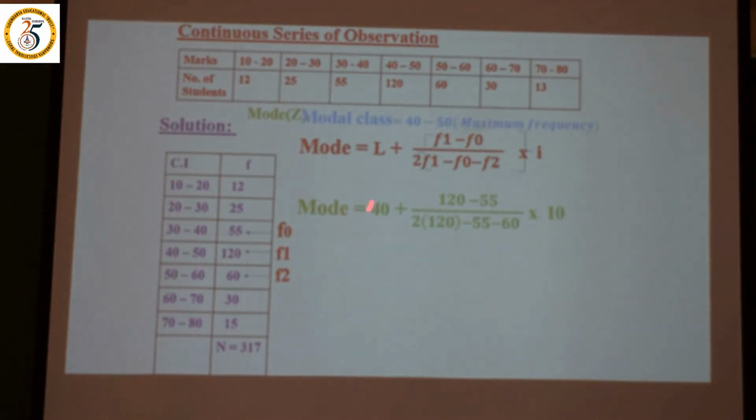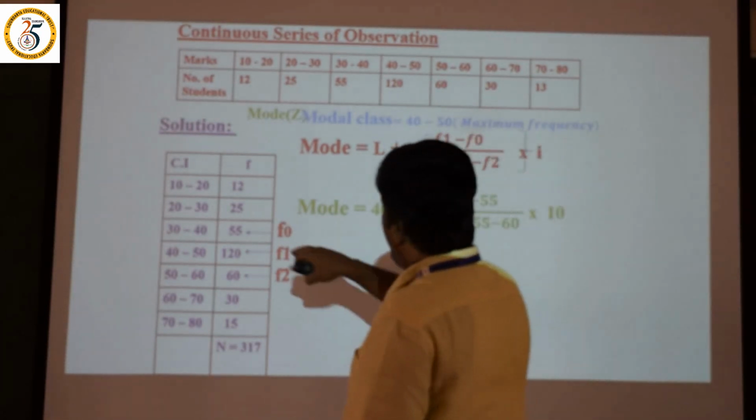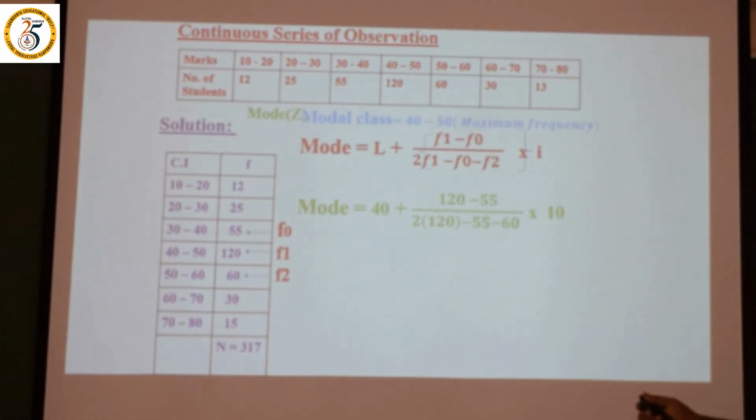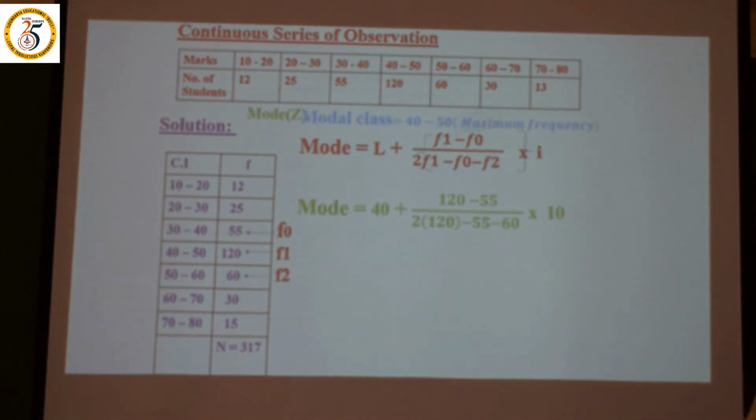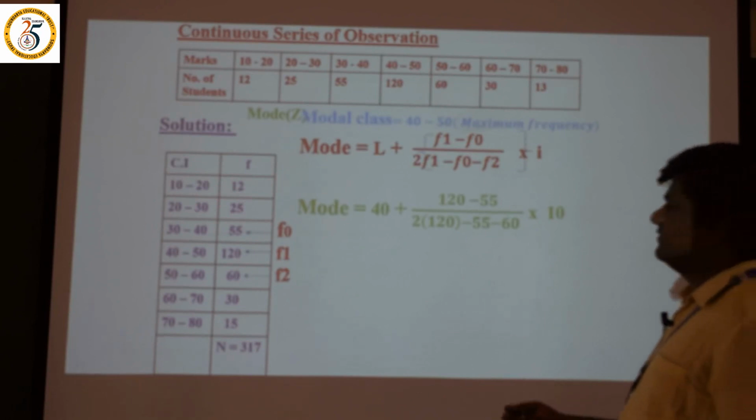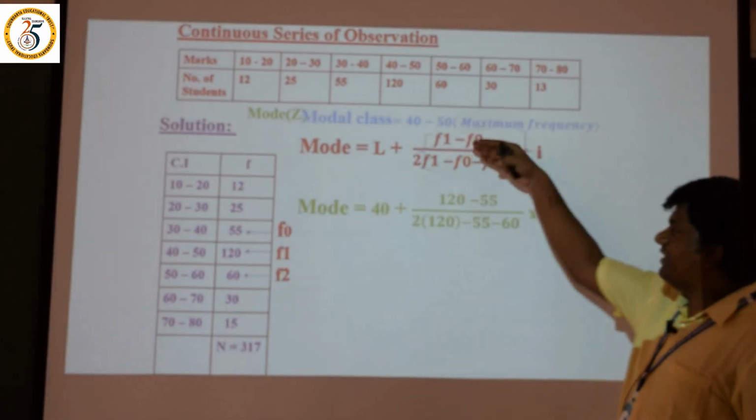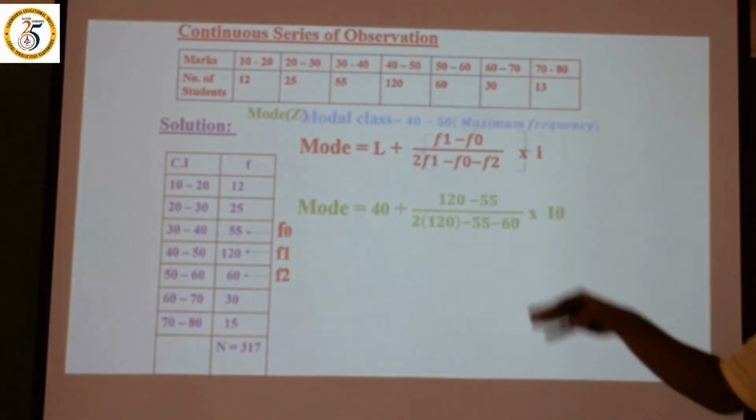Mode is equal to L, and L is nothing but 40, the lower limit of the class interval. After that, 120 is F1. 120 minus 55, because F0 is 55, the preceding value. Then divided by 2 into F1, that is 2 into 120, minus F0 which is 55, minus F2 which is 60, into I. I is the class interval difference, which is 10. According to the formula, we have taken the numbers.